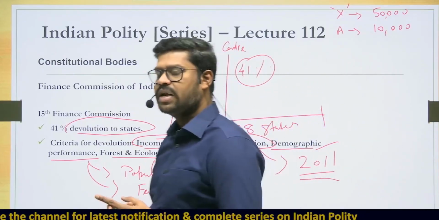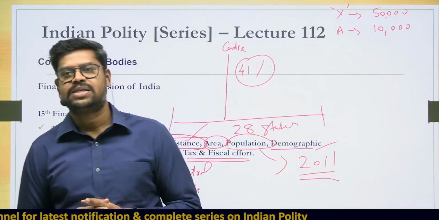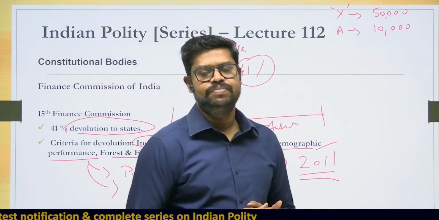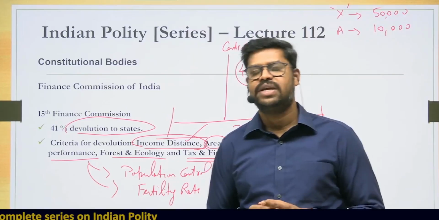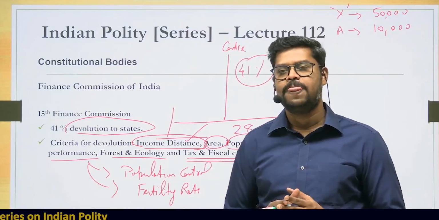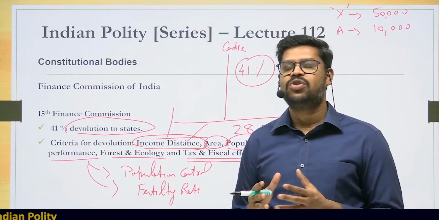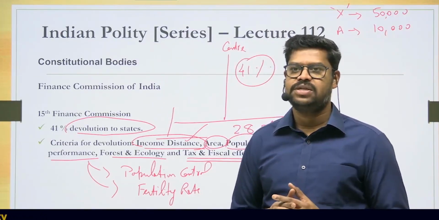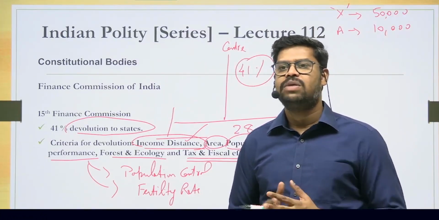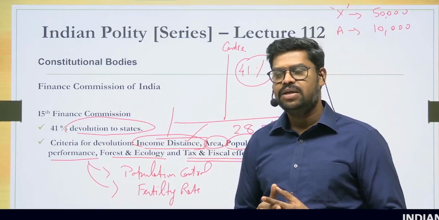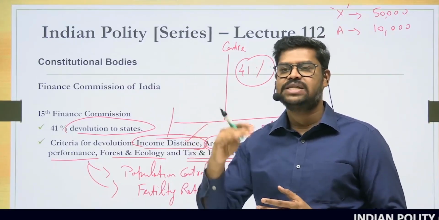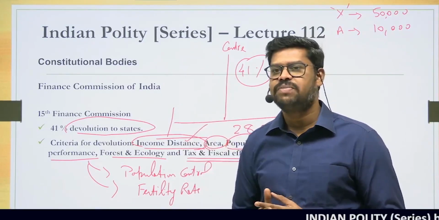But even the recommendation given by the Finance Commission is not beyond criticism. Some of the states do have a lot of criticism with regard to the Finance Commission of India, because first of all, there is no representation of the states in the Finance Commission. Unilaterally, all the members are appointed only by the President of India. And secondly, the Finance Commission functions as per the terms of reference given by the President.